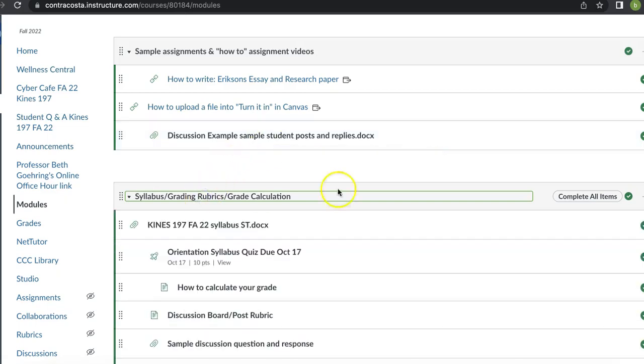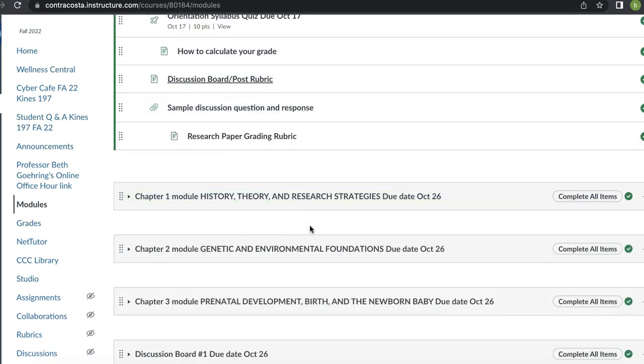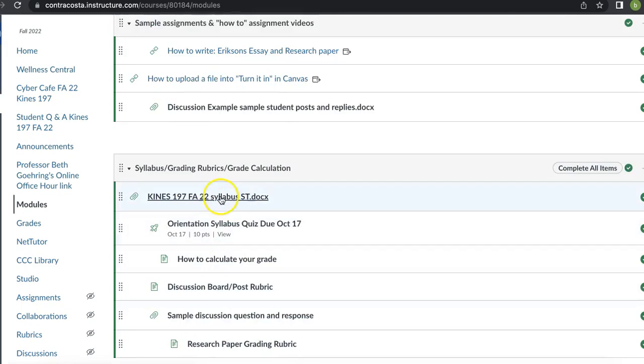The next one we have is the syllabus module. So the syllabus is here, and you'll see there's a syllabus quiz that goes along with it. So I've already emailed this to you, but please read it again. Here's your orientation email. It's due on the 17th, which is the first day of class. Here I have how to calculate your grade. Many students say, well, what grade am I getting?